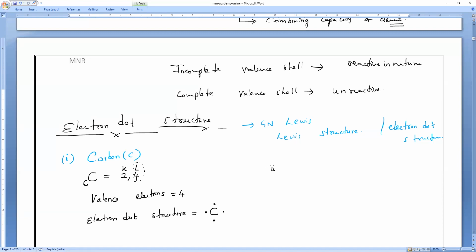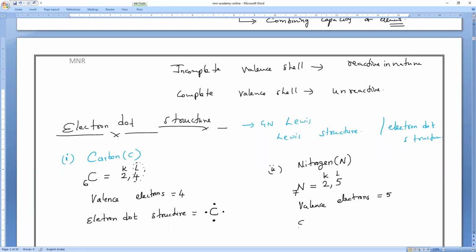Okay. Next, second one, nitrogen. Can anybody tell what is the atomic number of nitrogen? Nitrogen, all of you. 7. Okay, so what is the electronic configuration? Girls, 2, 5. Okay, so valence electron. What is the valence electron? 5. Valence electrons are how many? 5. Okay.